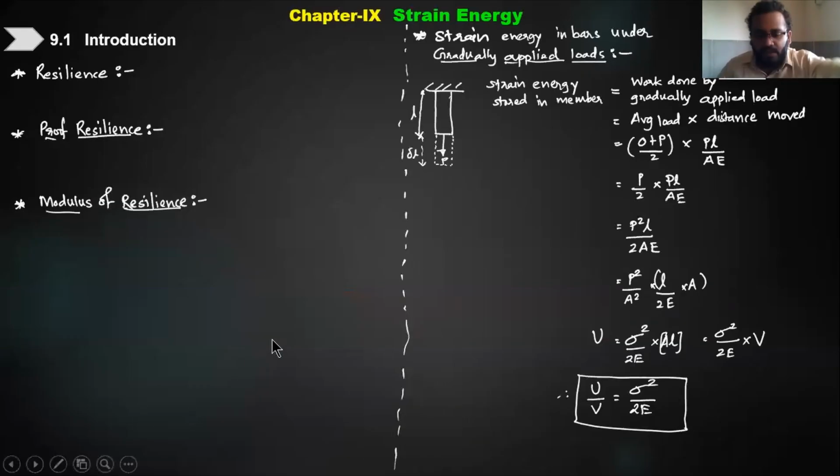The next chapter is strain energy. Let us, without wasting time, quickly go to the content we need to study. The very first thing: what is strain energy? We already know it, but how to calculate the strain energy of an actual bar is what we are going to study in this chapter. Before that, let us understand the terms used in this syllabus.